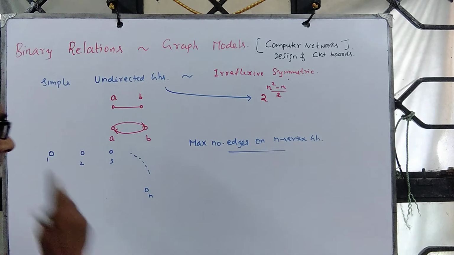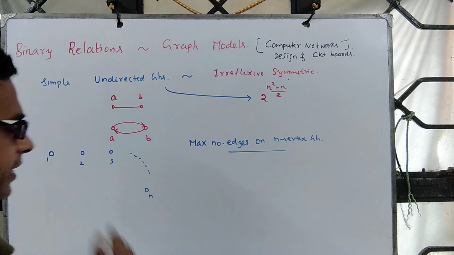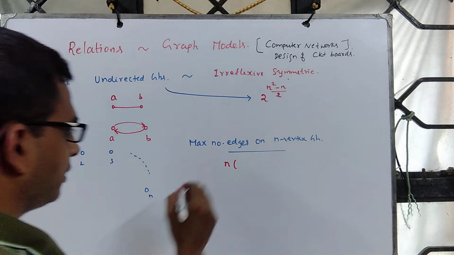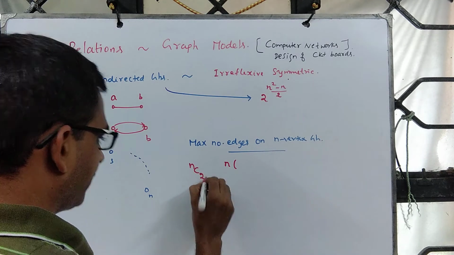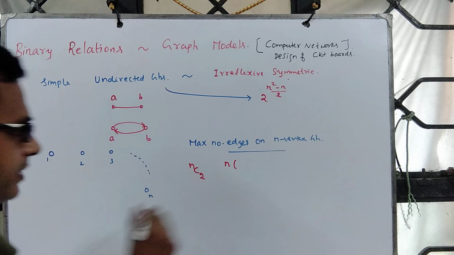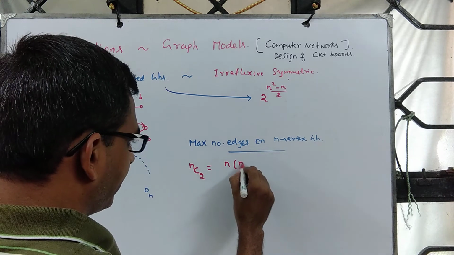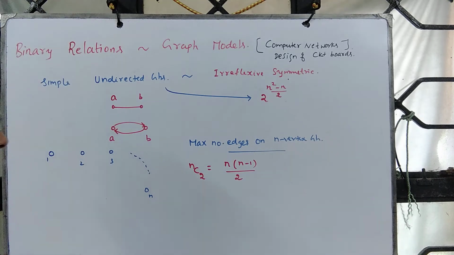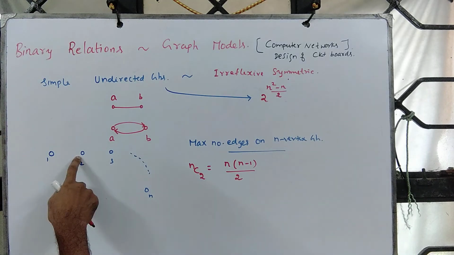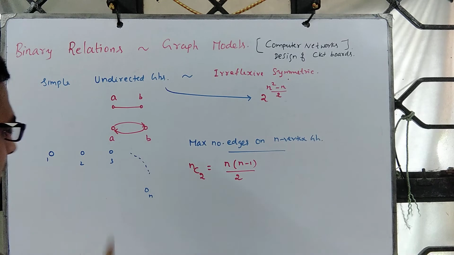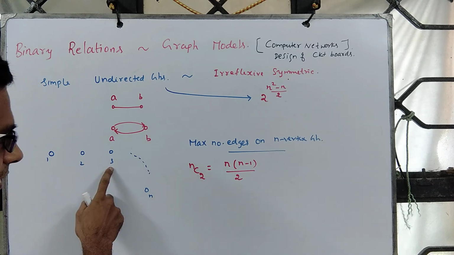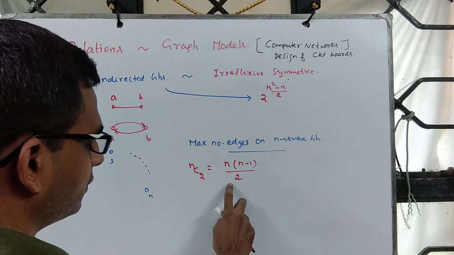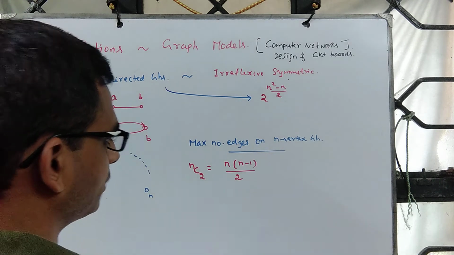You look at any pair, and there is an edge between them. So how many? There are n, so n choose 2, which is precisely n into (n minus 1) by 2. If you look at 1, 2, there is an edge between them. Now if you look at 2, 3, there is an edge between them. So for any pair you see an edge, which is n choose 2 or n into (n minus 1) by 2.